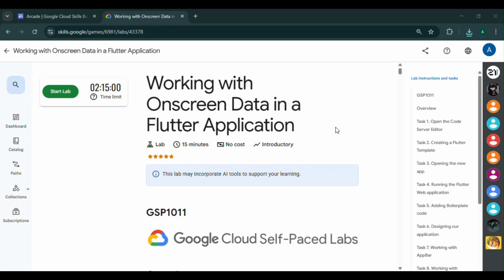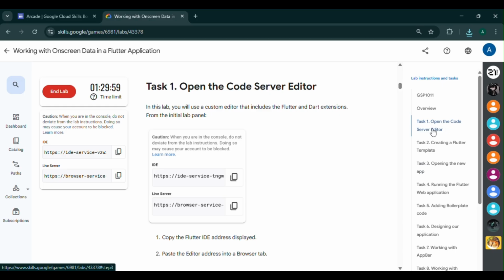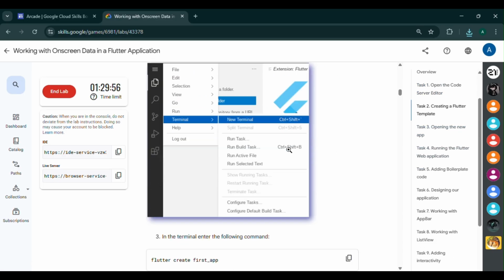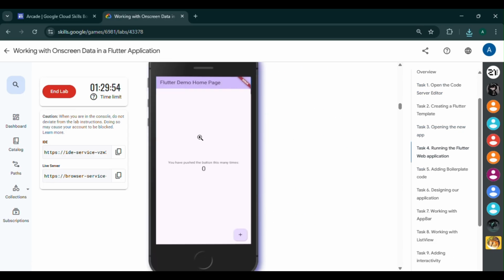वेलकम बैक टू कोर टू कोटेक्स। आज हम करने वाले हैं वर्किंग विथ ऑन स्क्रीन डेटा इन फ्लटर एप्लीकेशन, which is the last lab of Arcade Level 2 January. So first we will start this lab and then we will move on to the task of this lab. If we come down, we see there are many tasks which you can do.